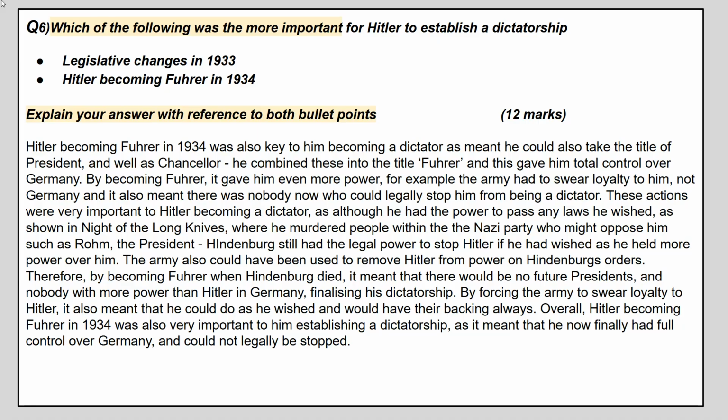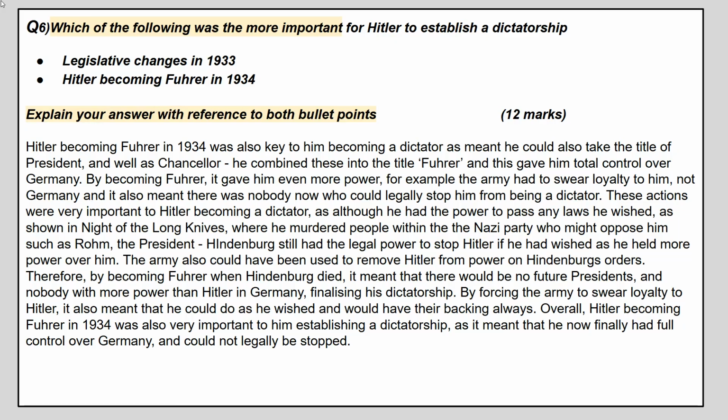These actions were very important to Hitler becoming a dictator, as although he had the power to pass any laws he wished, as shown in Night of the Long Knives, where he murdered people within the Nazi Party who might oppose him, such as Rommel, the president, Hindenburg, still had the legal power to stop Hitler if he had wished, as he held more power over him. The army could also have been used to remove Hitler from power on Hindenburg's orders. Therefore, by becoming Fuhrer when Hindenburg died, it meant there would be no future president, and nobody with more power than Hitler in Germany, finalising his dictatorship.